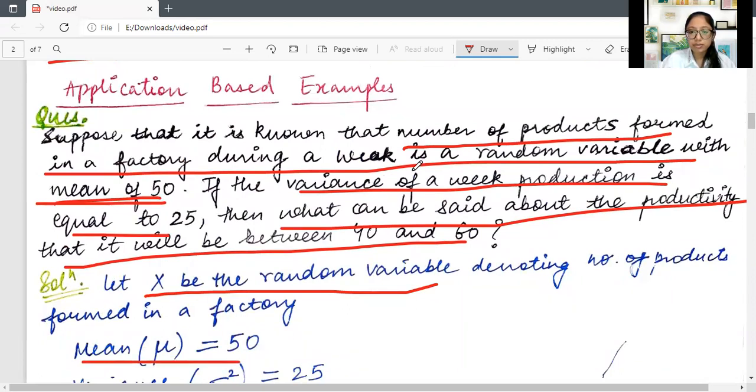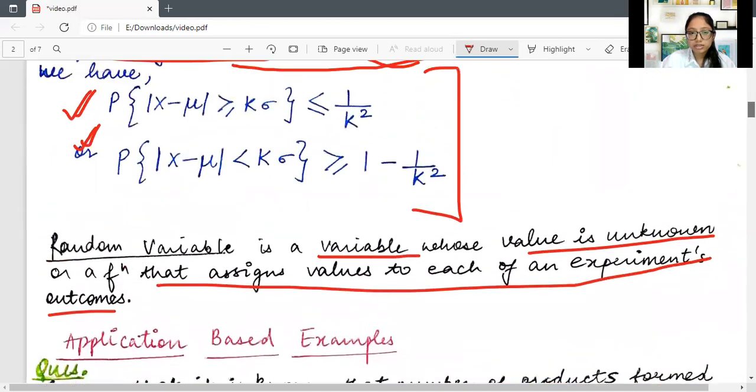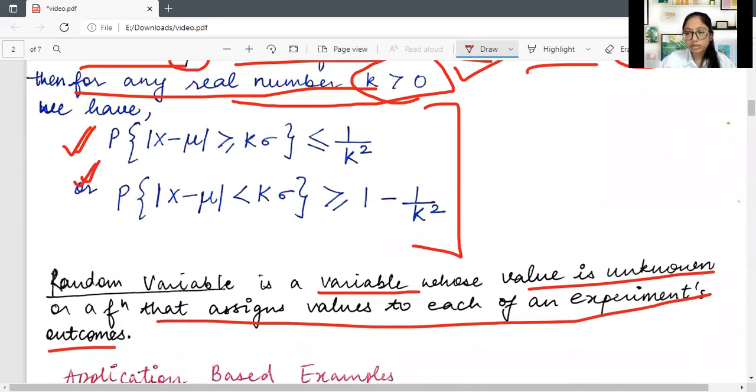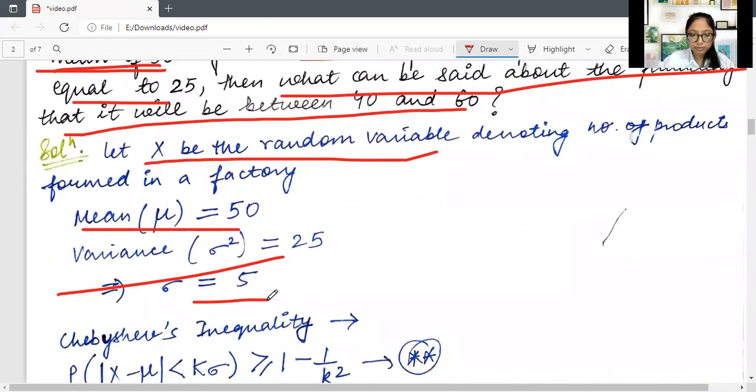We have written it, and then we have been given variance is 25. We have written variance as 25, and then we know we will be needing not the square, just the simple sigma. So it's the square root of that, which is standard deviation, and we have got that also.